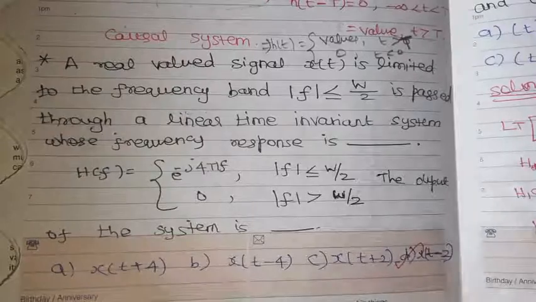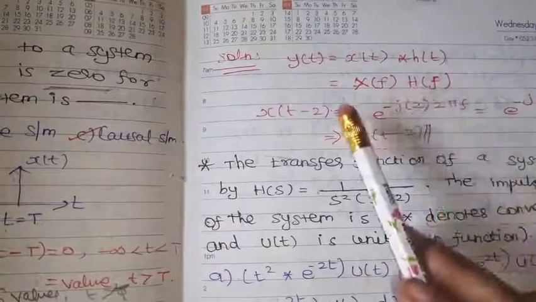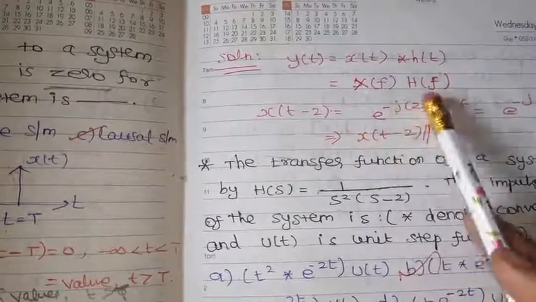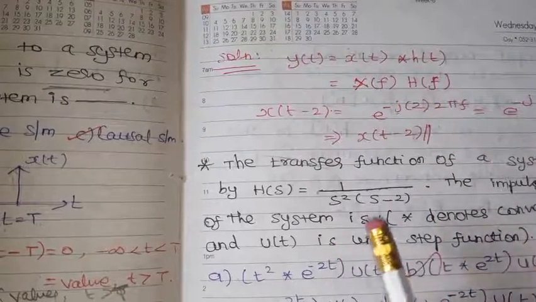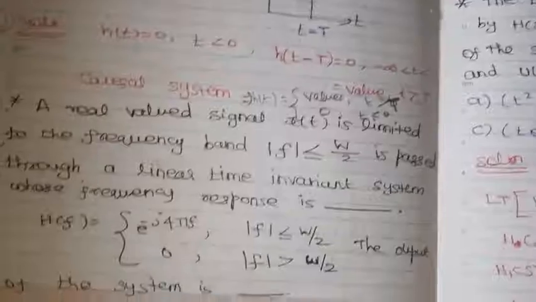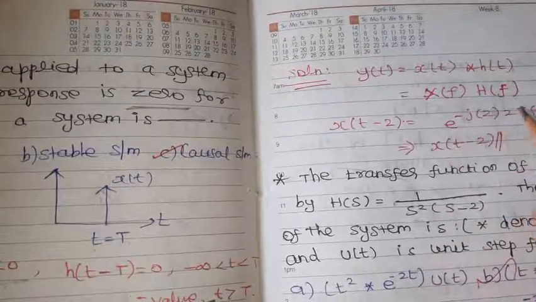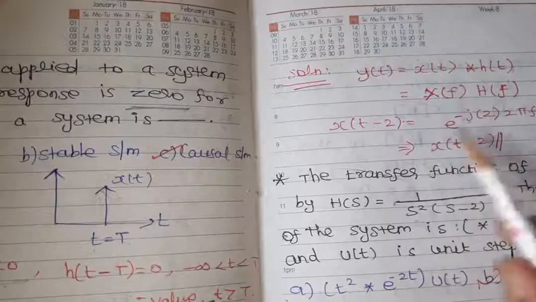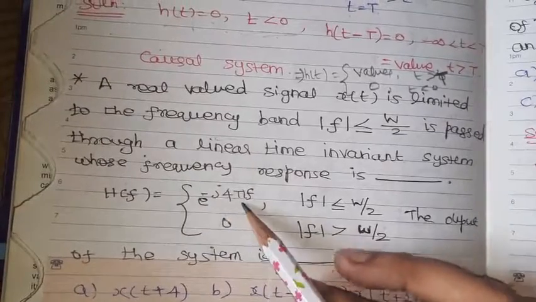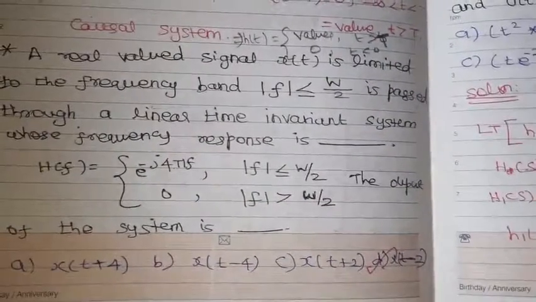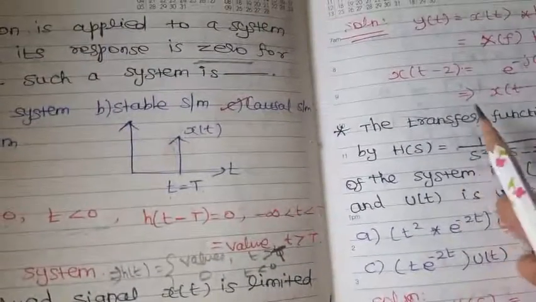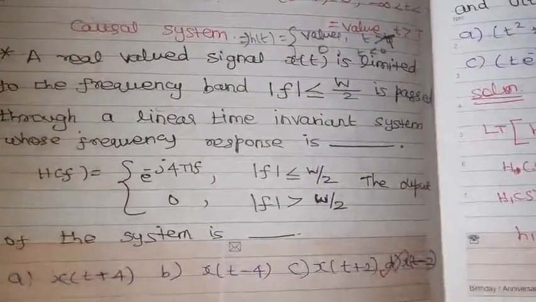So, 4 different functions are given. Y of t is nothing but x of t convolution h of t. In the frequency domain, it will be just a multiplication, x of f into h of f. So, taking x of t minus 2, it is a time shift, e power minus j 2 pi f into 2, which is nothing but e power minus j 4 pi f. So, x of t minus 2 is given as x of f into e power minus j 4 pi f, which is nothing but the time delay x of t minus 2. So, what is the answer? X of t minus 2 is the right answer.